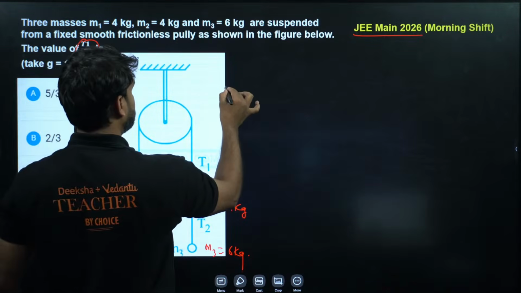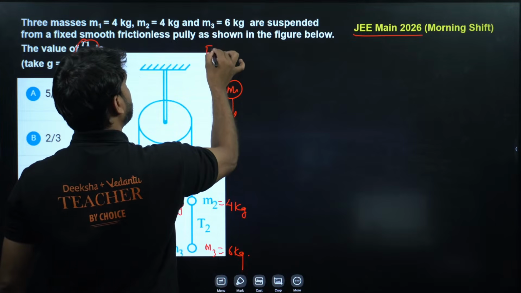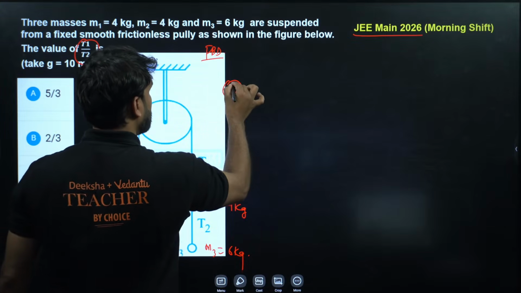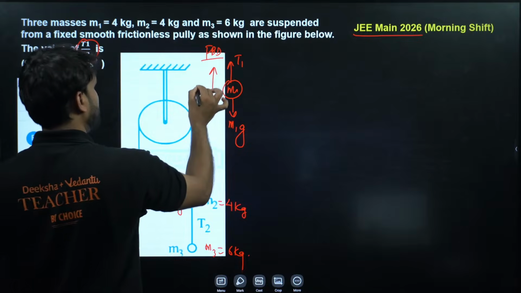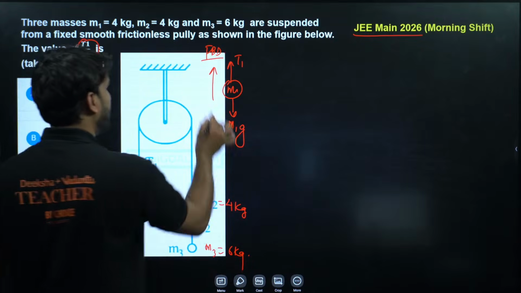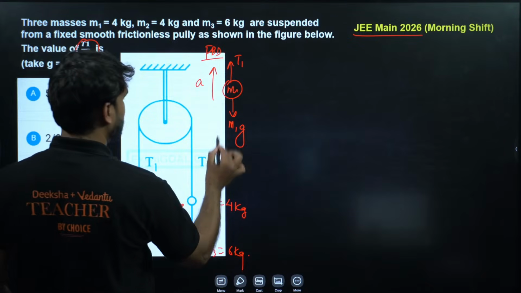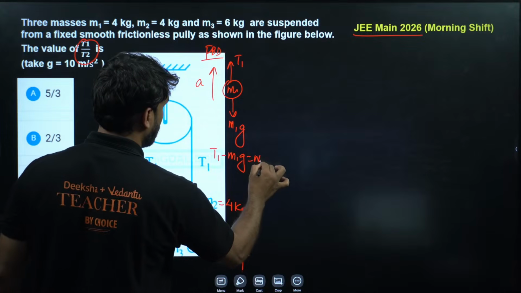So for M1, I am finding the FBD here. So this is M1g, and this is T1, and the block is moving in the upward direction with some acceleration. The acceleration will be the same for all, so the acceleration is a. So what will be the equation? This is T1, so we can write T1 minus M1g is equal to M1a.